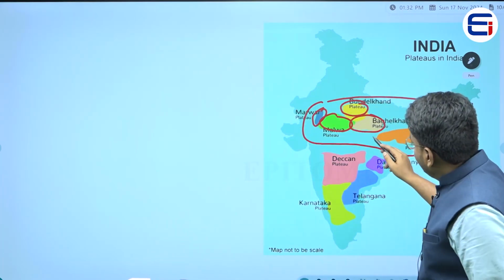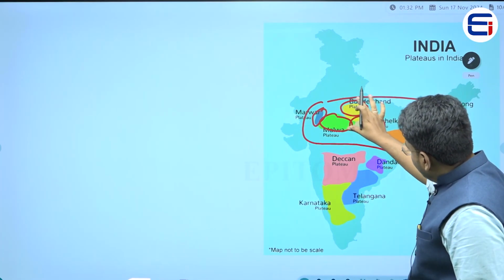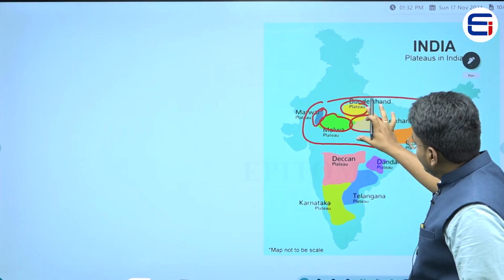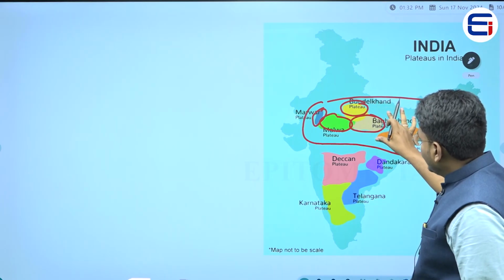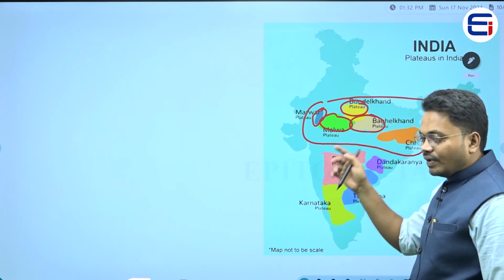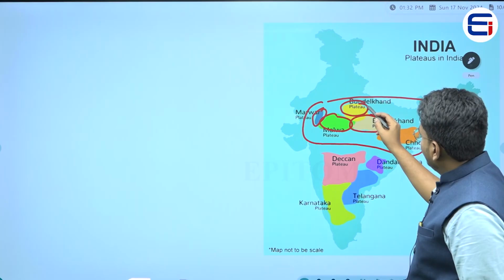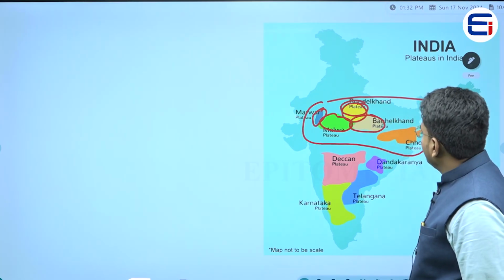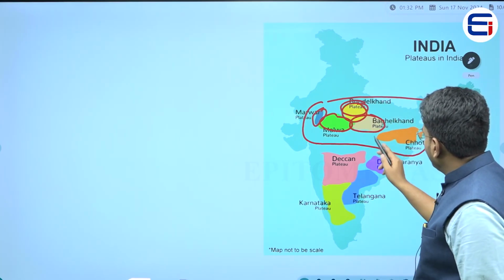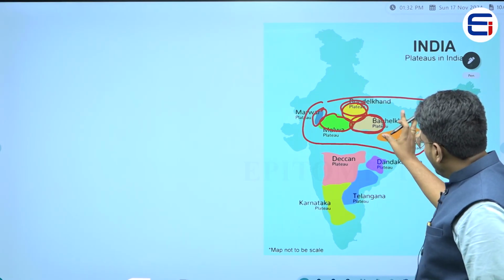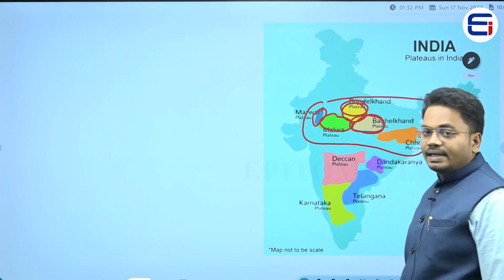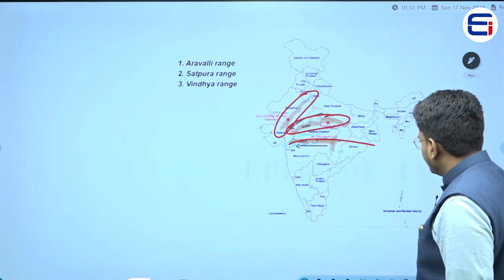So that is why we are saying that when this central plateau is seen towards the eastern side, they give it local names. In this area, this Central Highland is called the Bundelkhand Plateau, and the people living in this particular area call this highland the Baghelkhand Plateau.